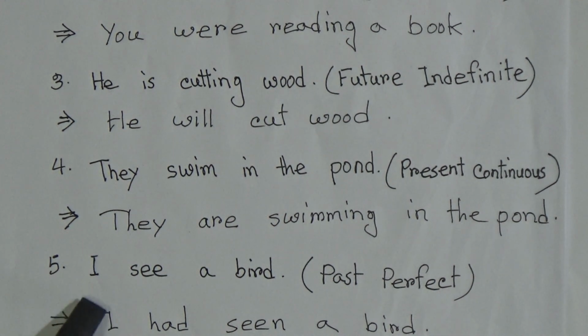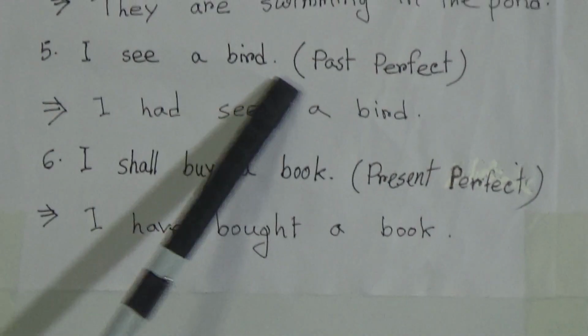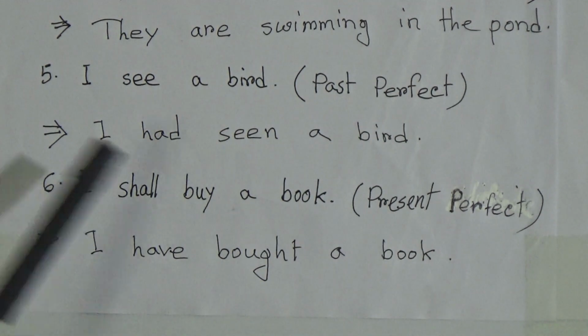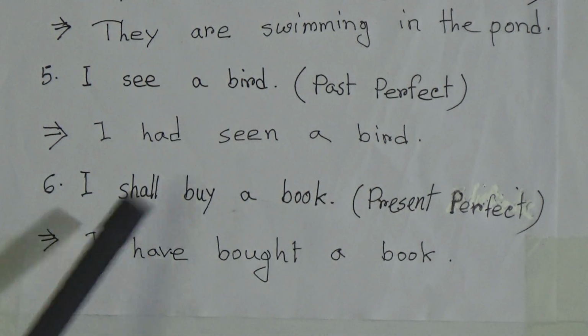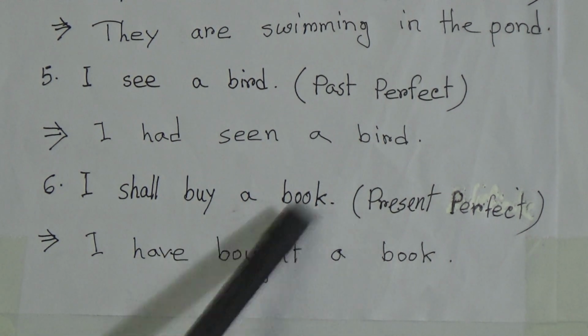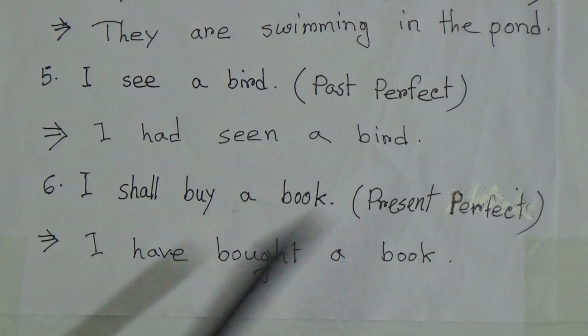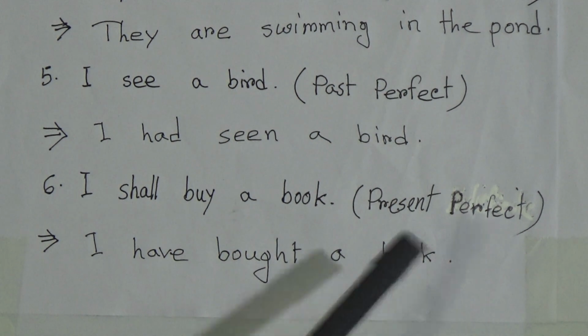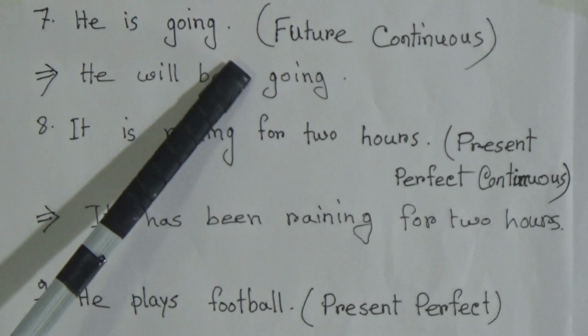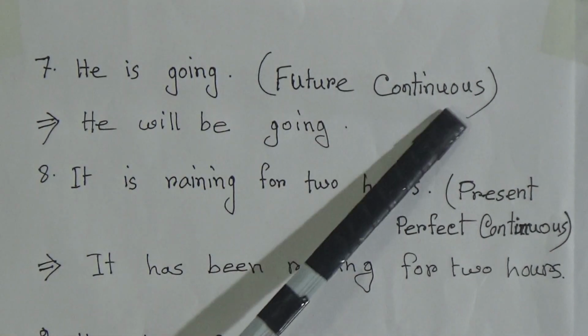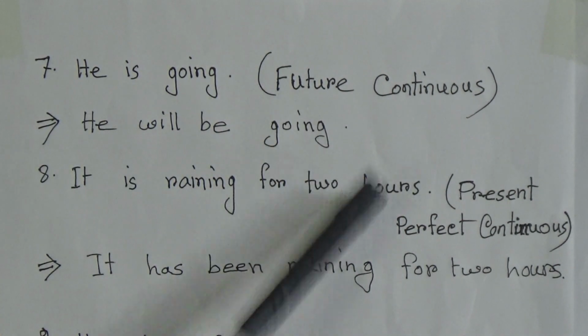Number 5, I see a bird, and its past perfect form is I had seen a bird. Then number 6, I shall buy a book, and its present perfect form is I have bought a book. Number 7, he is going, and its future continuous form is he will be going.